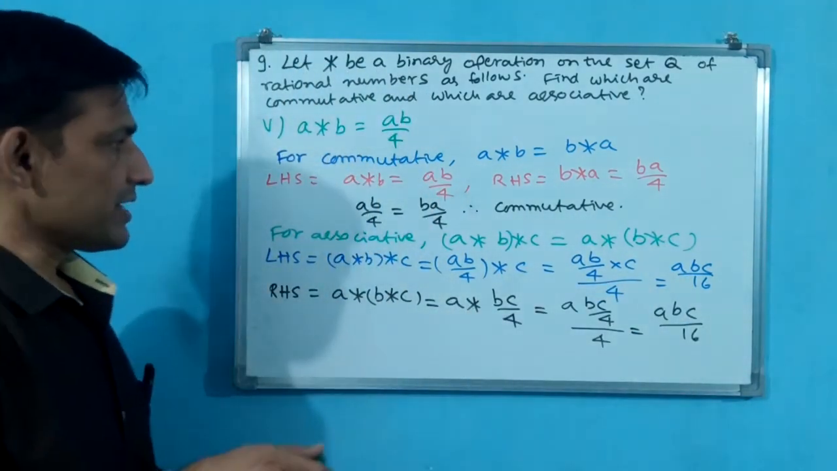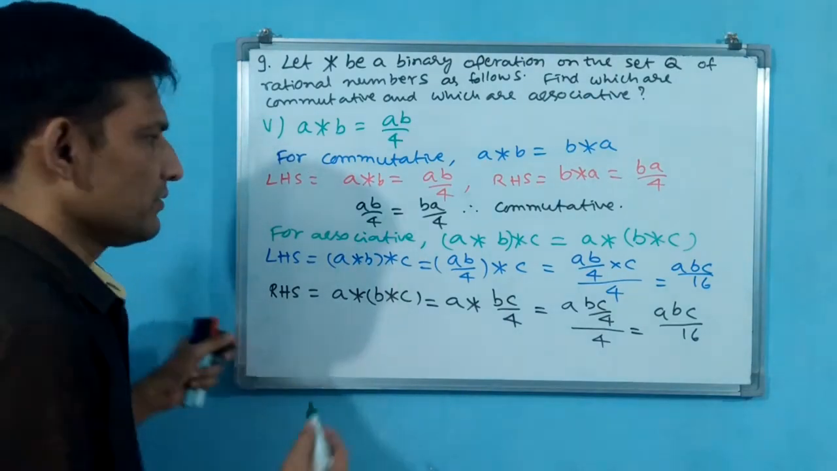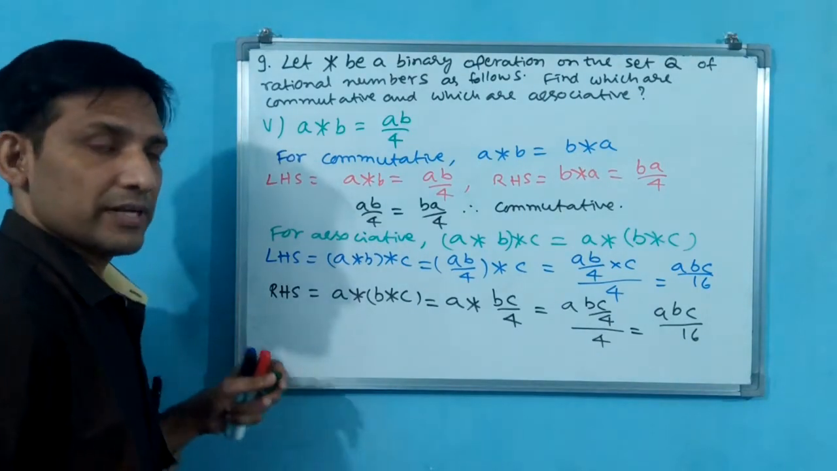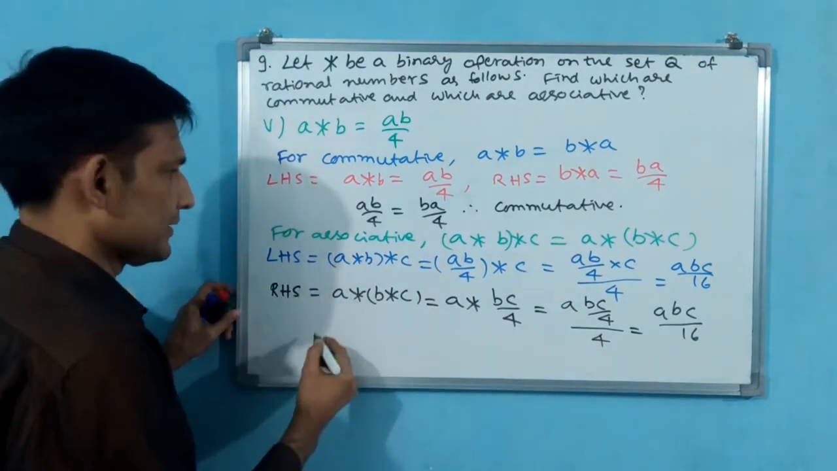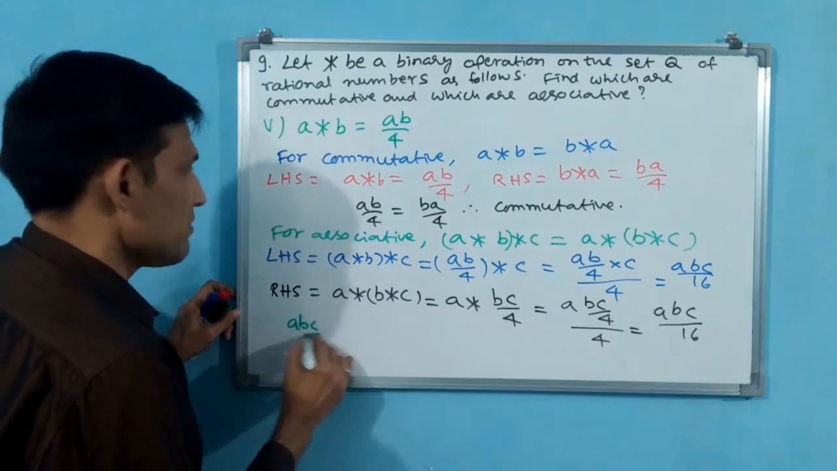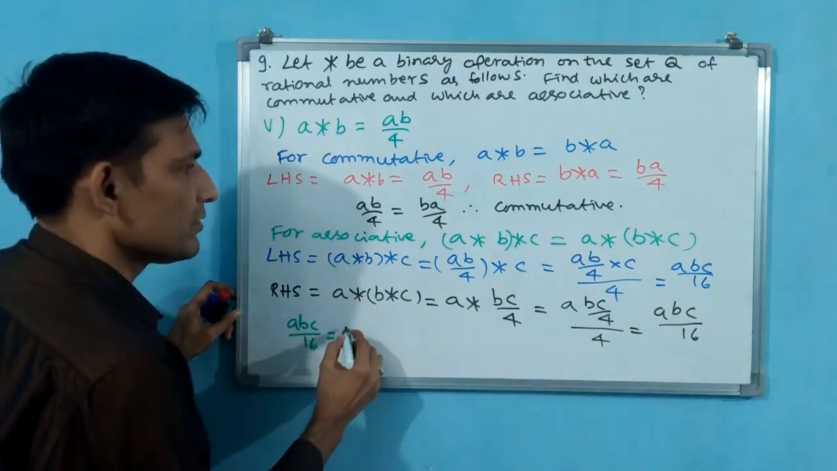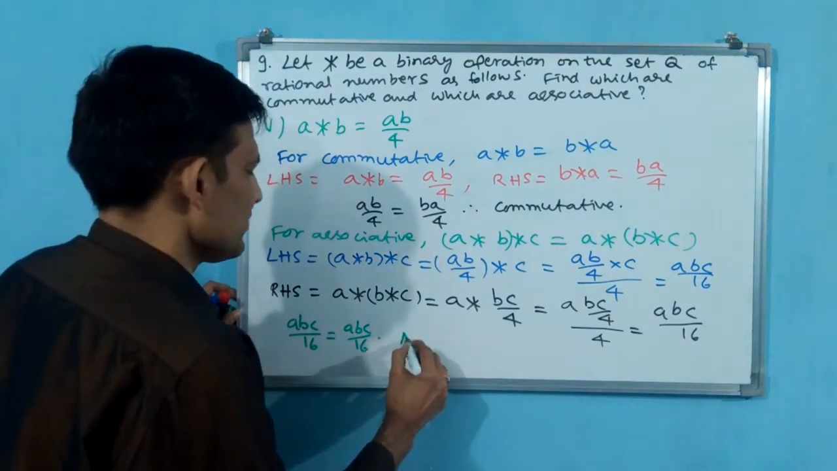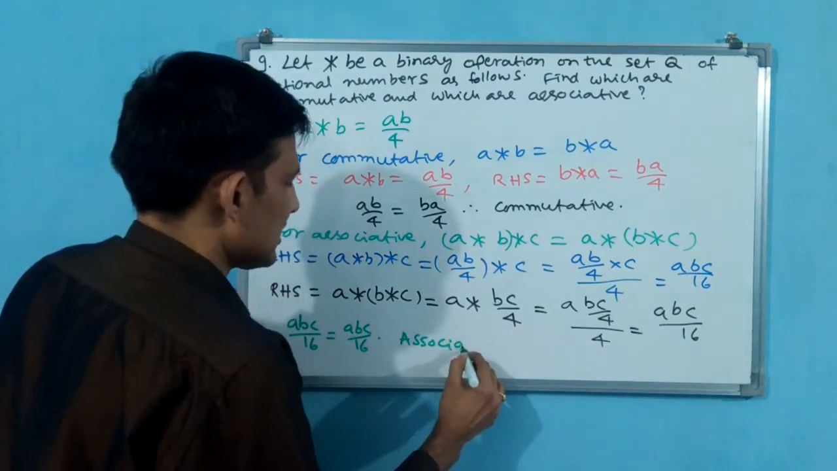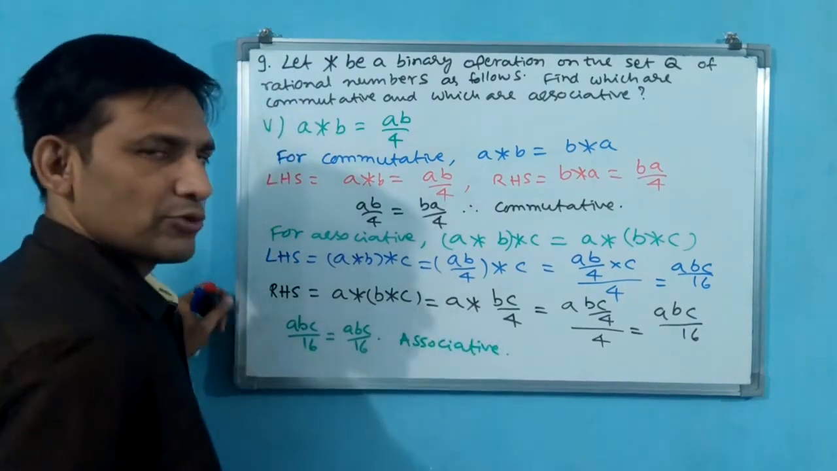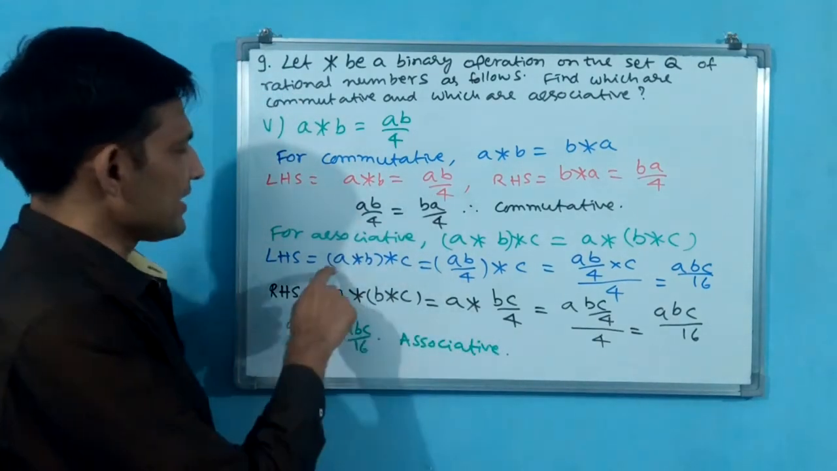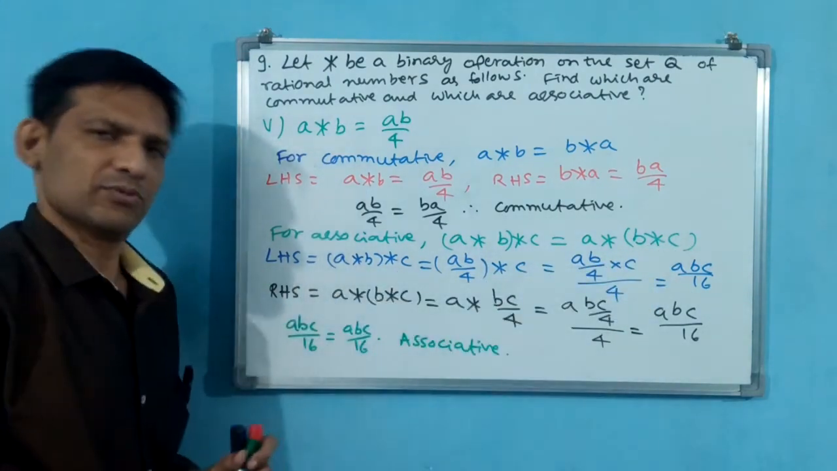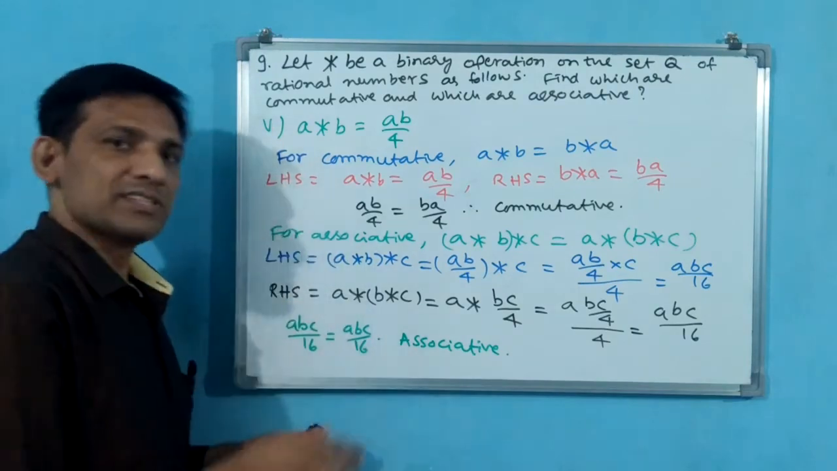Yes. Then you write associative. Here only one operation we have seen until now, commutative and associative both. Okay. ABC by 16 is equal to ABC by 16. Or you need not write this, directly you can write associative. Therefore associative, like that you can write. Or you write the same thing, A star B star C is equal to A star B star C, that is by associative.